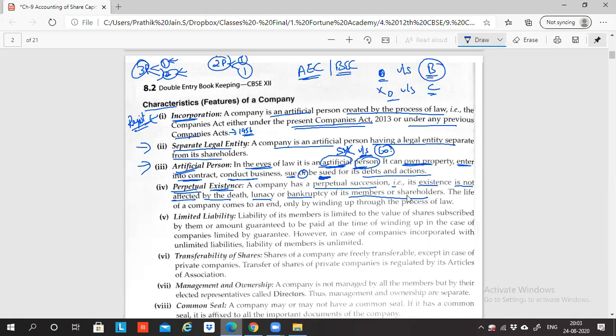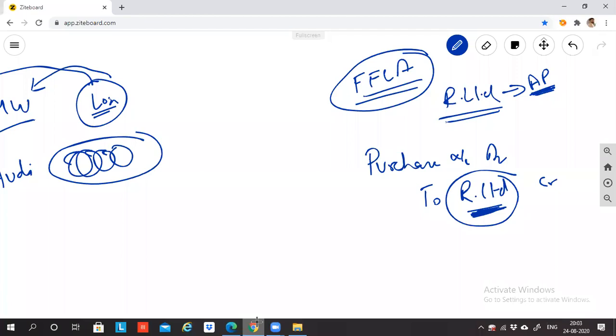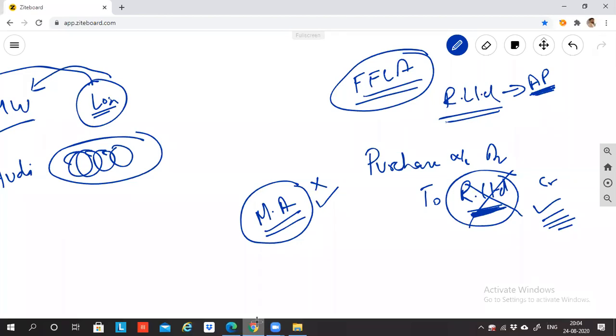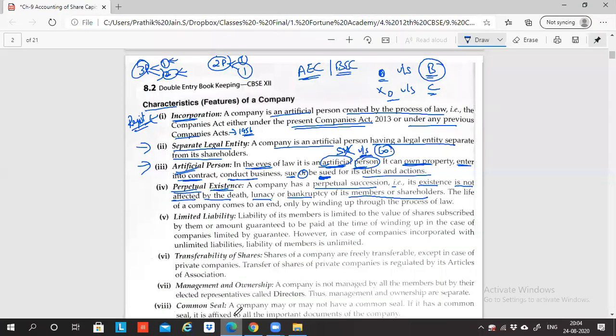If the member or the shareholder becomes bankrupt or a pauper, even that will not affect the company. For example, Reliance Limited. Who's the main owner, who's got the highest number of shares? Mr. Mukesh Ambani. Correct? If Mukesh Ambani dies, for example, do you think that Reliance Limited will be closed? No. Even after Mukesh Ambani dies, this company will keep on continuing and doing its business. Are you able to follow?